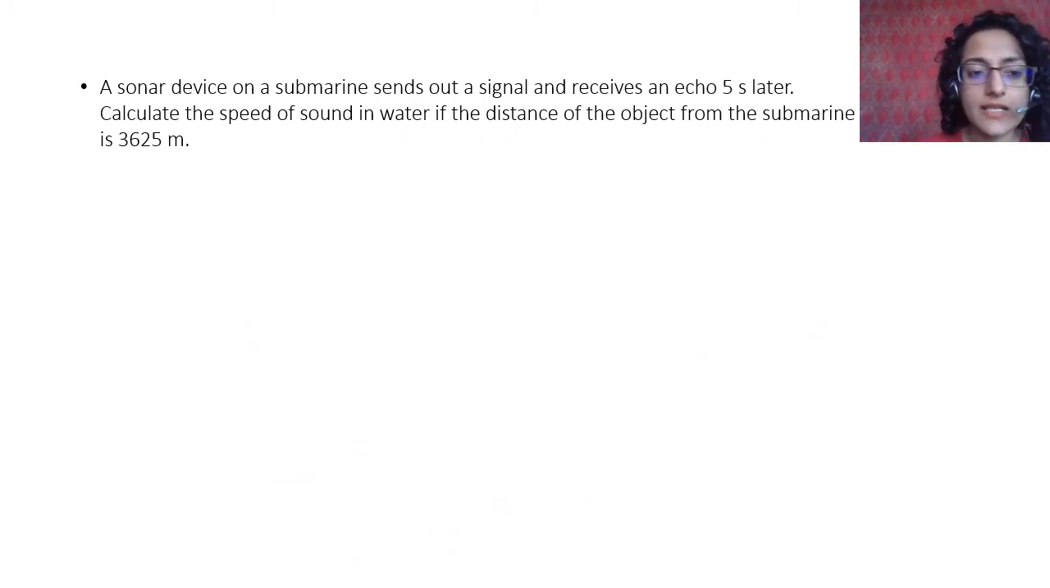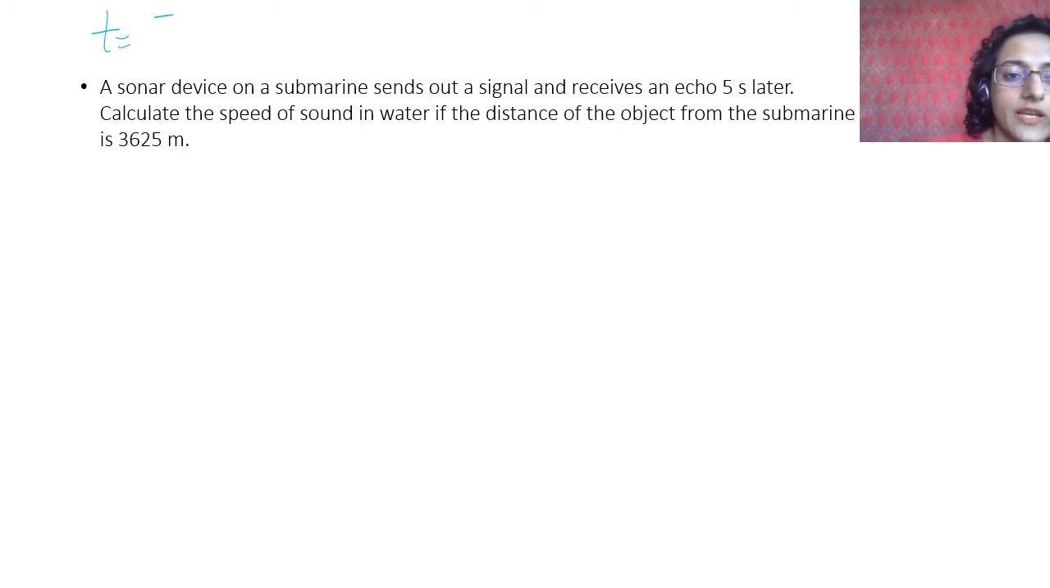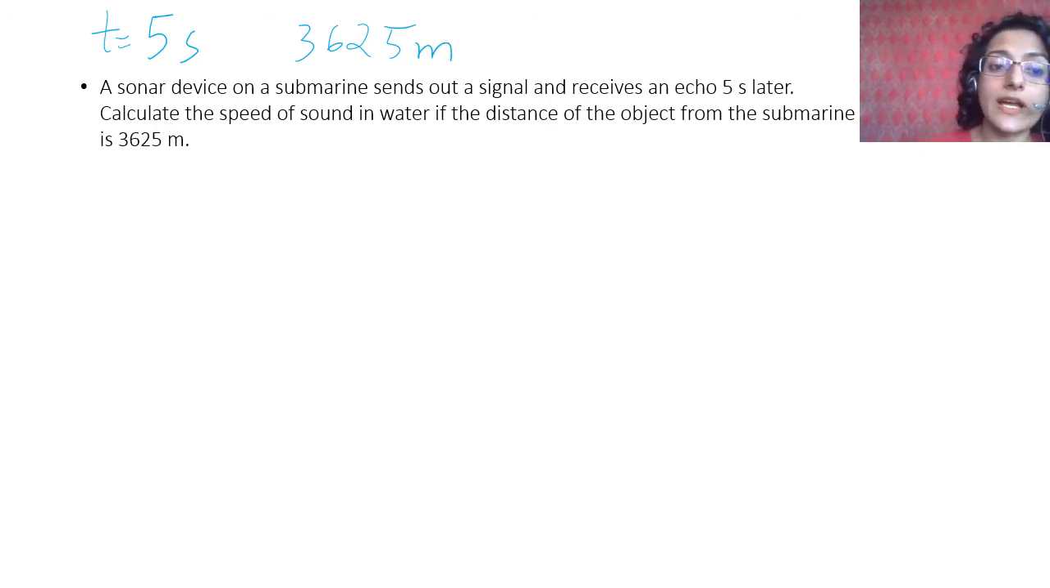I think this is the last slide. A sonar device on a submarine sends out a signal and receives an echo 5 seconds later. So the time period has been given, 5 seconds. Calculate the speed of sound in water if the distance of the object from the submarine is 3625 meter. Now, the time period is given as 5 seconds, the submarine gives out a signal and receives it, which means the time for one direction is 2.5.